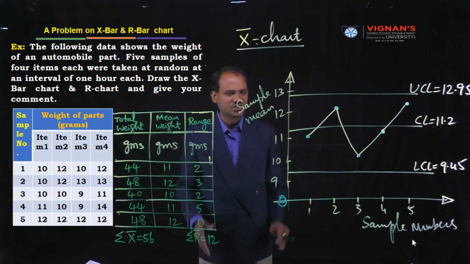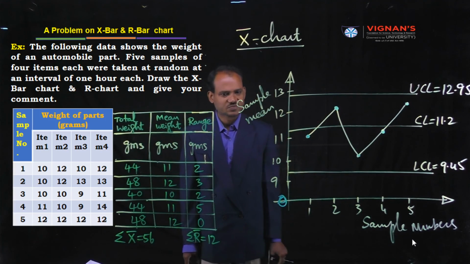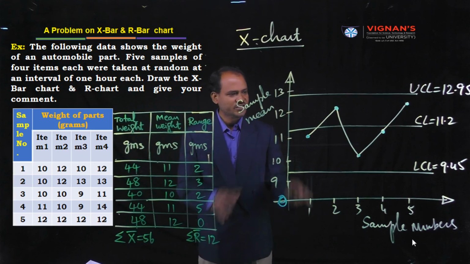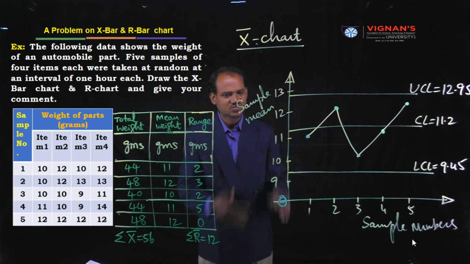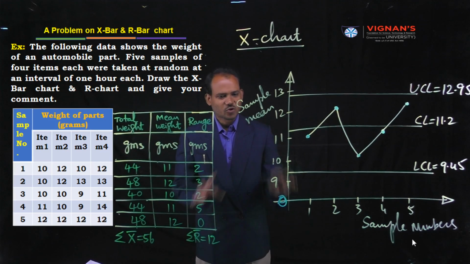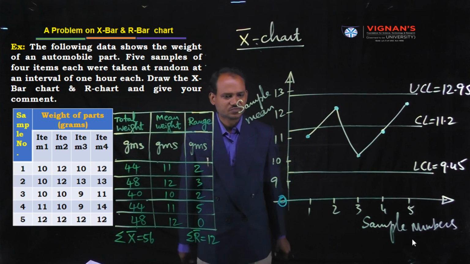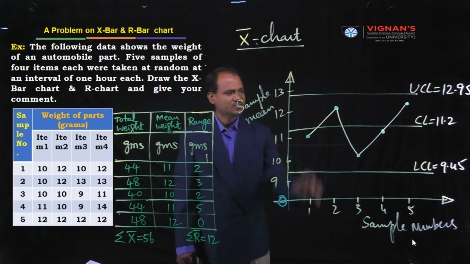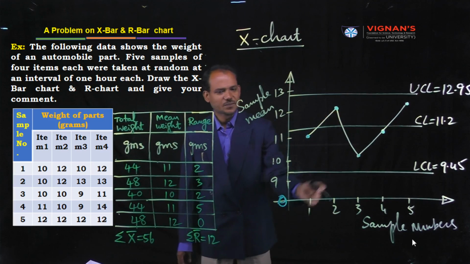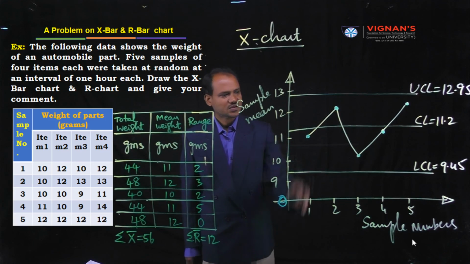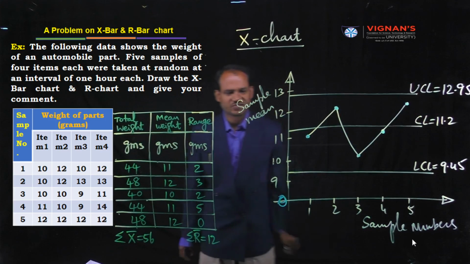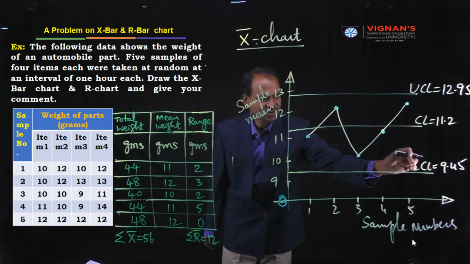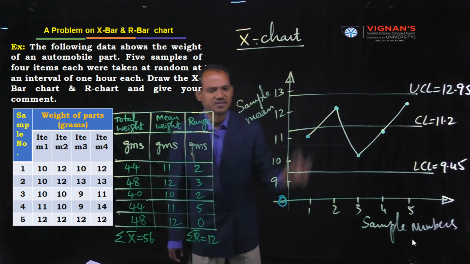This is the conclusion for this X bar chart. After drawing this X bar chart, you have to write this comment on the chart: the process is under control because for all the samples, the data points are within these limits, below UCL and above LCL.